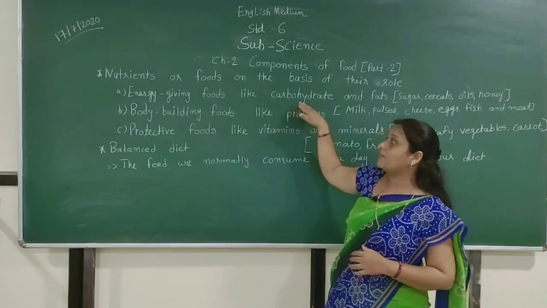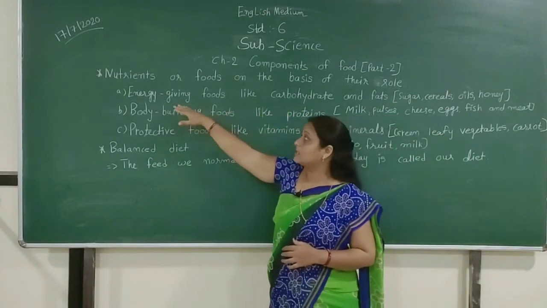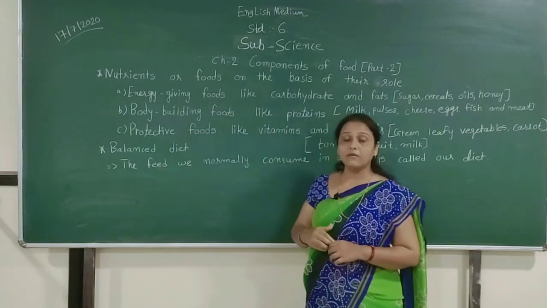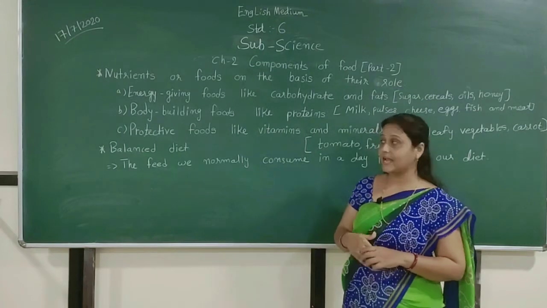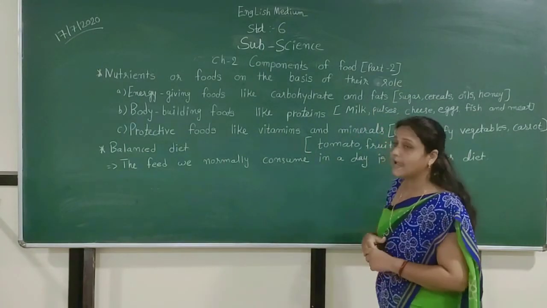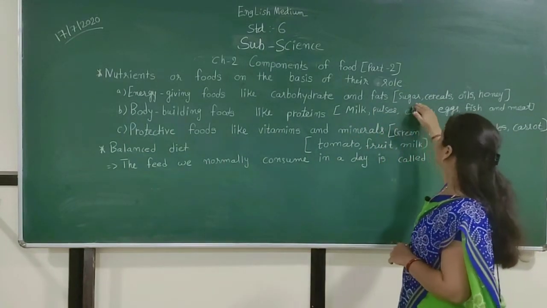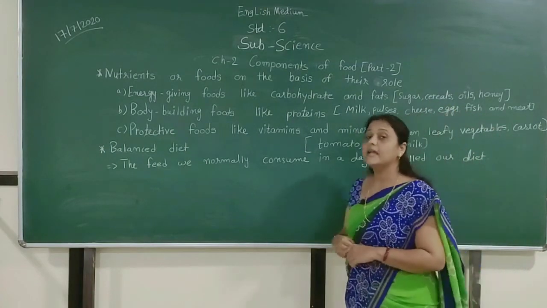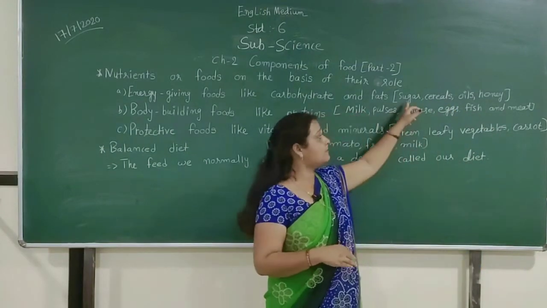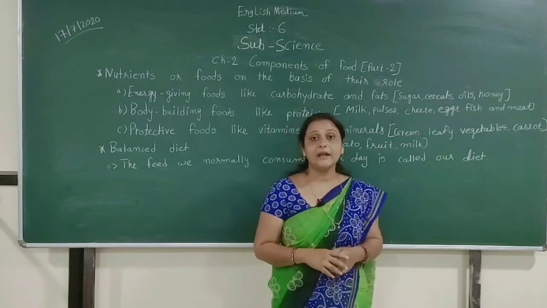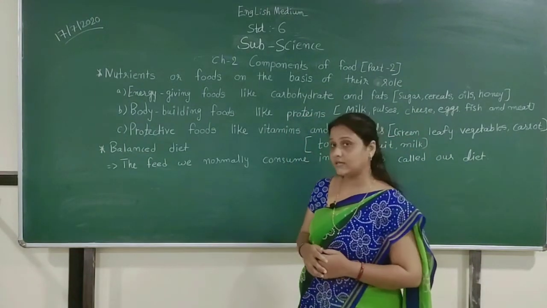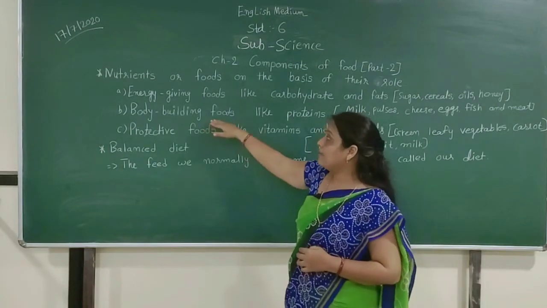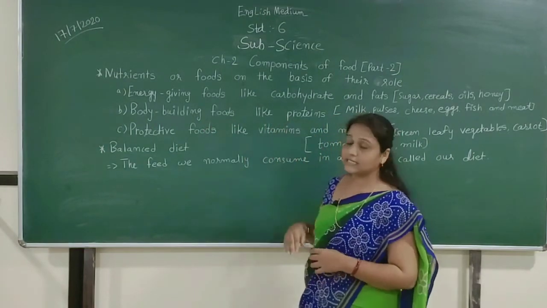We can get carbohydrate and fat nutrients from food. These types of nutrients give us energy for doing our different types of work, and we can get energy from sugar, cereals, oils, honey. If we eat these types of food, then we can get full energy to do our daily work and other activities also.